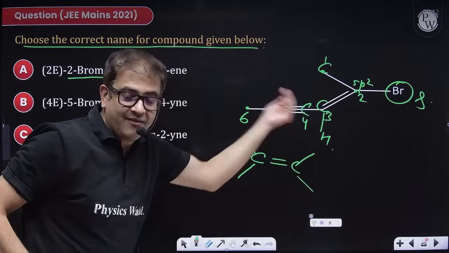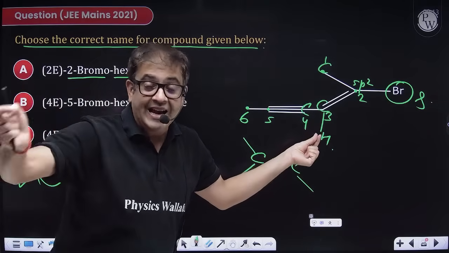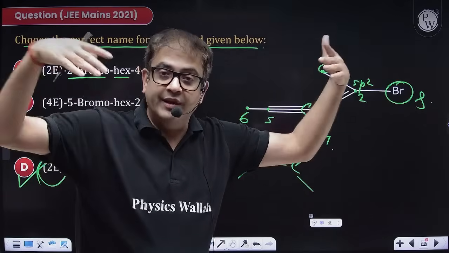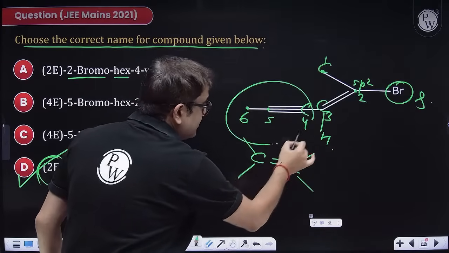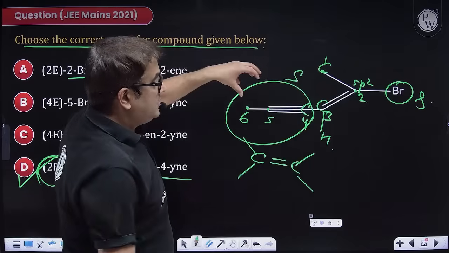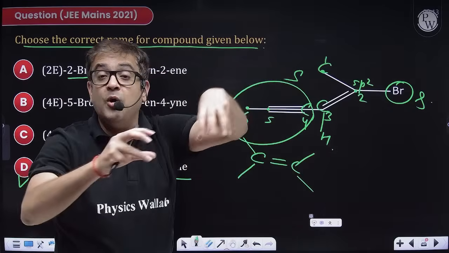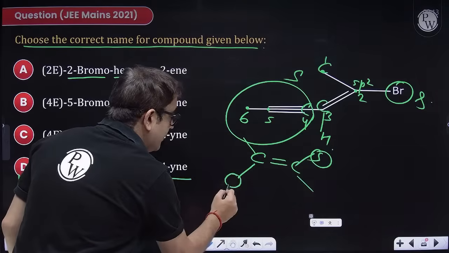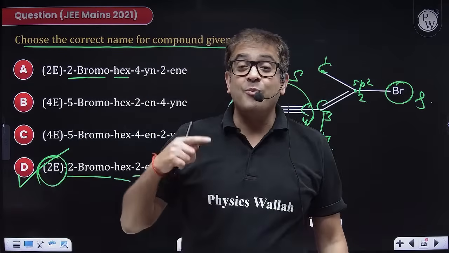Obviously this carbon is having further groups, but we first look at the exact atom to which it is connected. If it is the same, then you should go to the next atom attached. But here the point of difference is here only. So this becomes senior. So you tell me senior group upside, senior group downside. So senior groups are on opposite sides. When senior groups are on opposite sides, the nomenclature uses E. How to remember it?